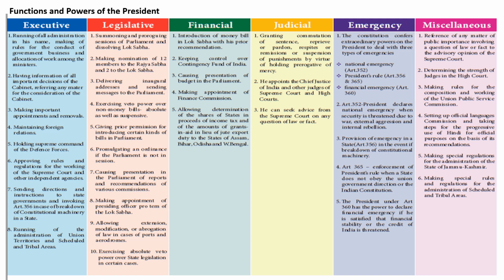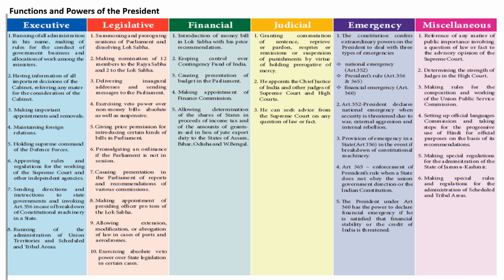Financial powers of the President: introduction of money bill in Lok Sabha with his prior recommendation, keeping control over contingency fund of India, causing presentation of budget in the Parliament, making appointment of Finance Commission, allowing determination of the shares of states in proceeds of income tax and of the amounts of grants in aid in lieu of jute export duty to the states of Assam, Bihar, Odisha, and West Bengal.